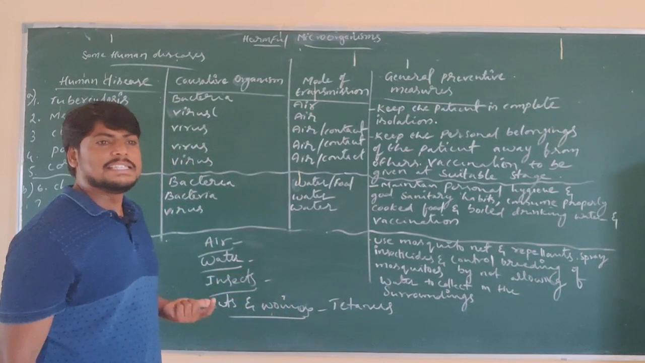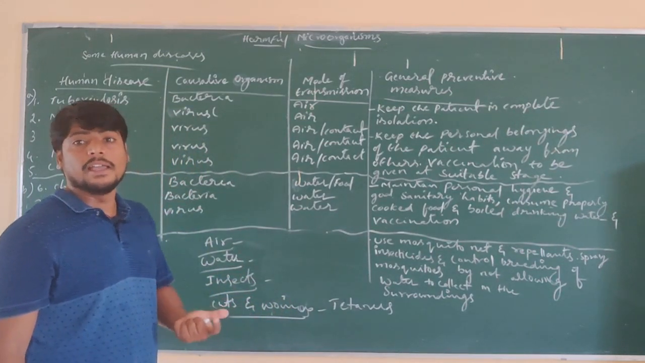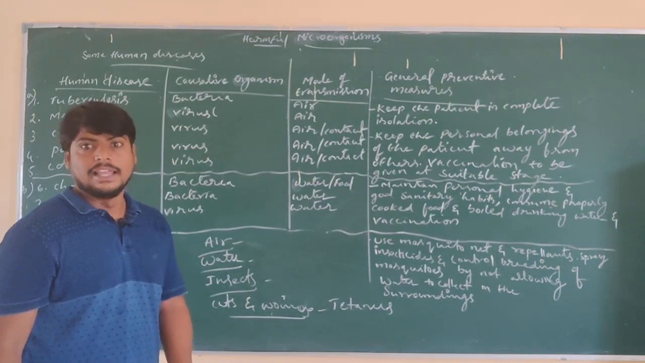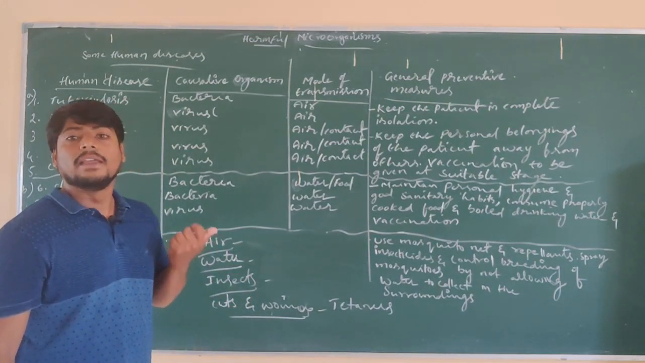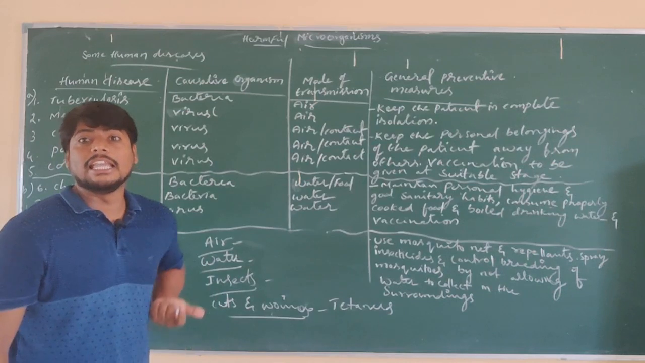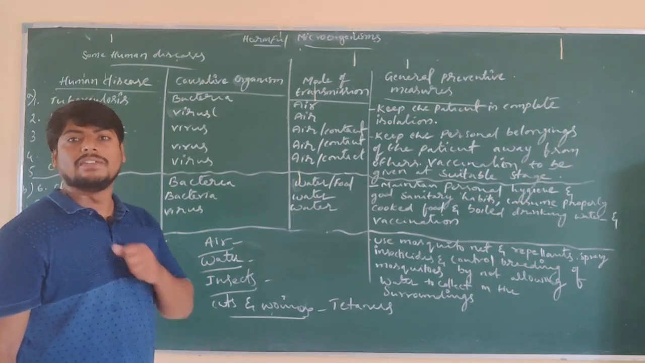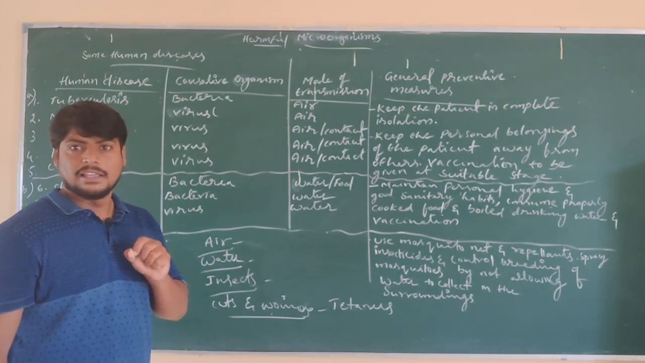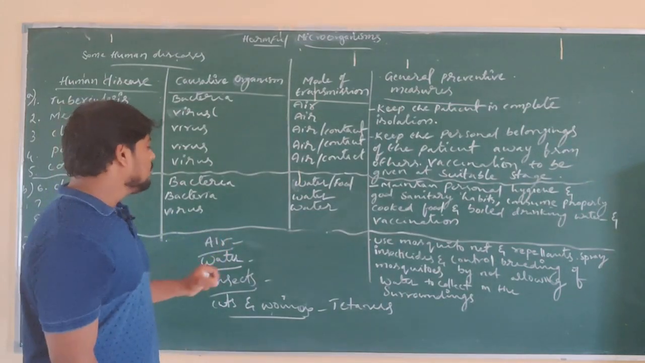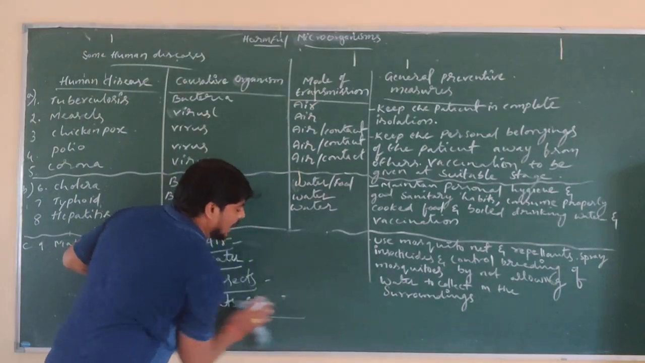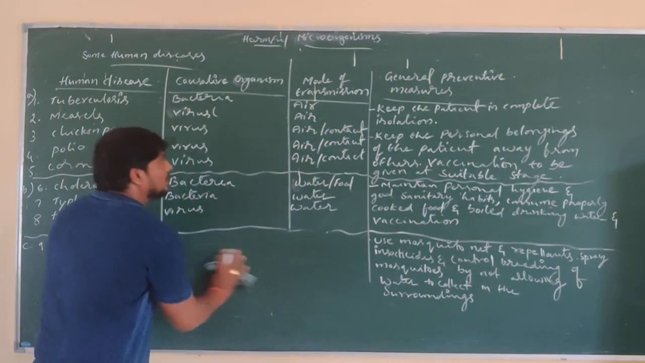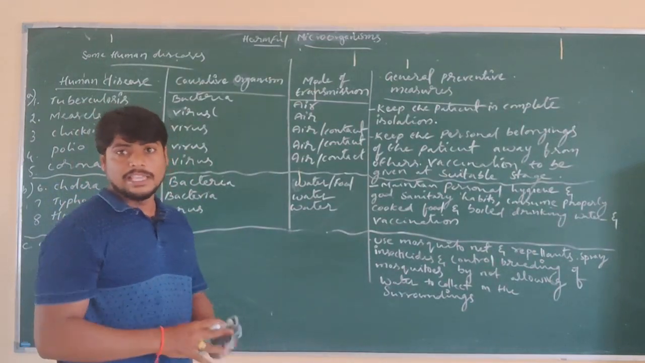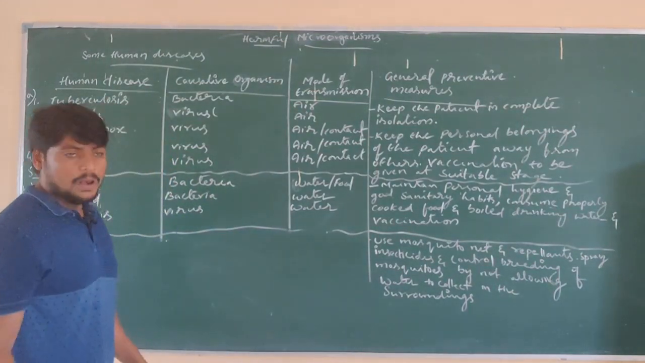In this way, diseases are caused by microorganisms which are called pathogens, transferring from an infected person to a healthy person. That kind of disease is called a communicable disease. So some of the diseases, the methods of transfer, and the precautions we have to follow are mentioned in this table.